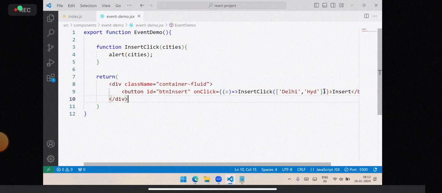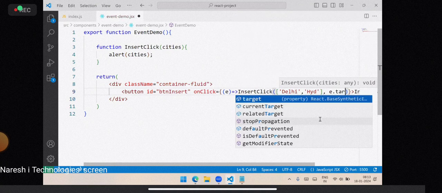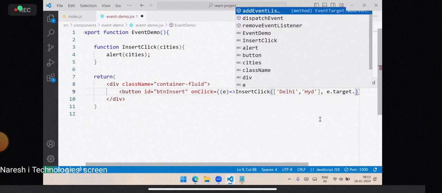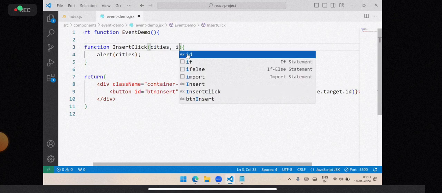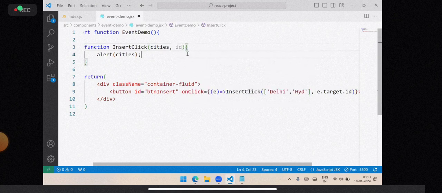Suppose here I am writing a comma and saying e dot target dot id. That means we are sending one more parameter. This is a comma, I am accessing an ID, and this ID I will print here.